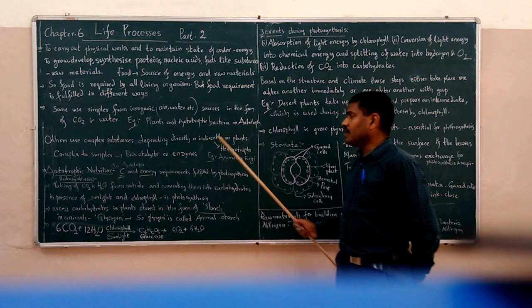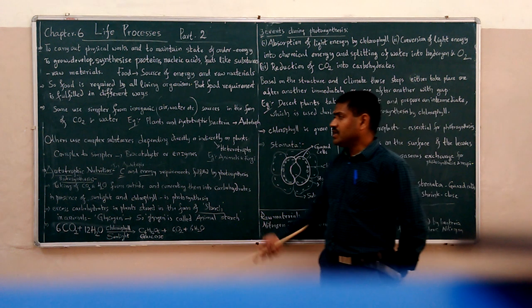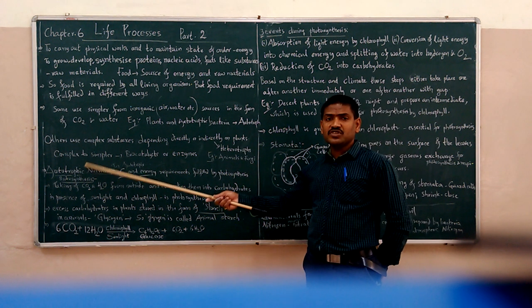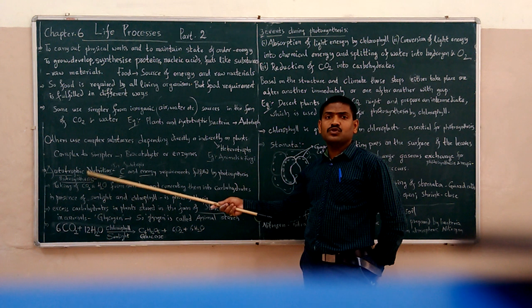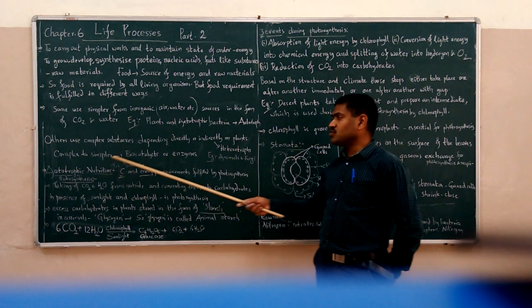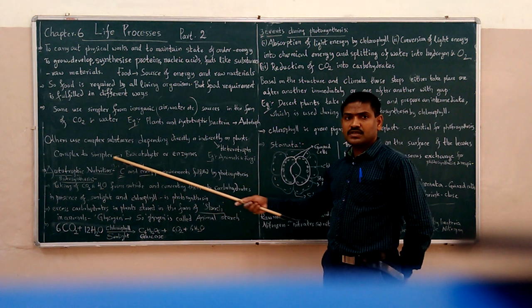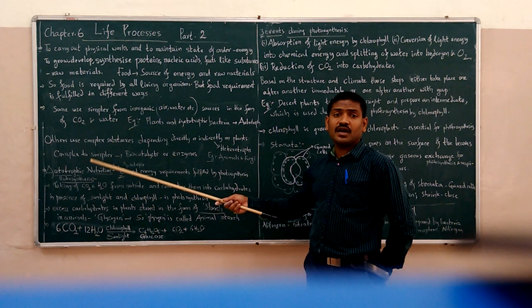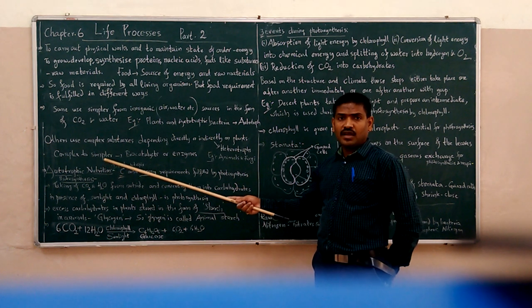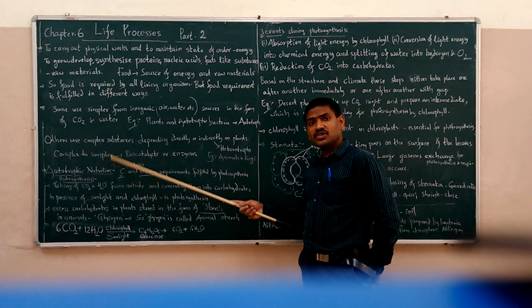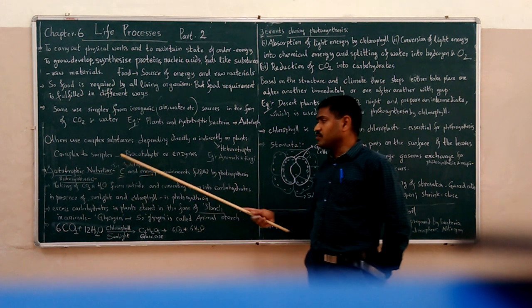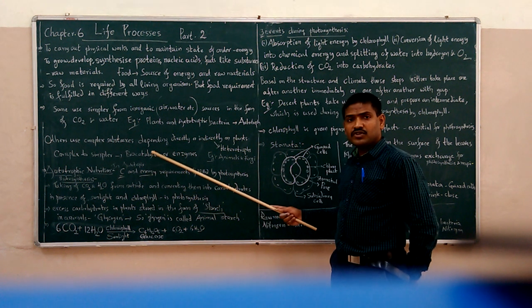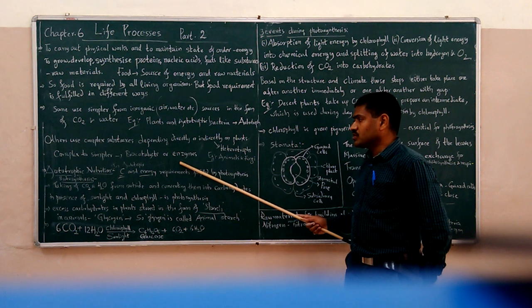So, directly or indirectly, this complex food which is taken in their nutrition is converted to simpler forms by the breakdown process called digestion. This digestion is carried out by various biocatalysts which are also called enzymes.